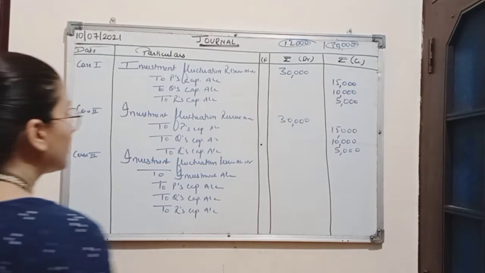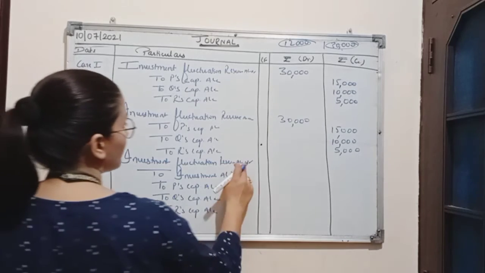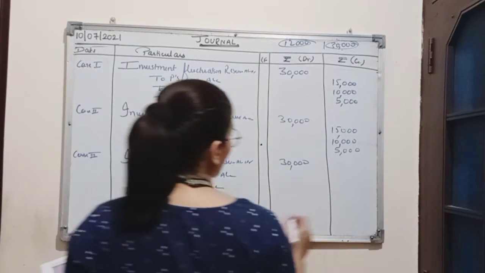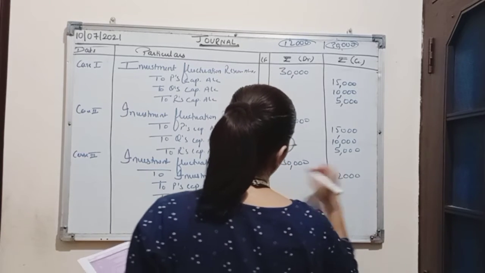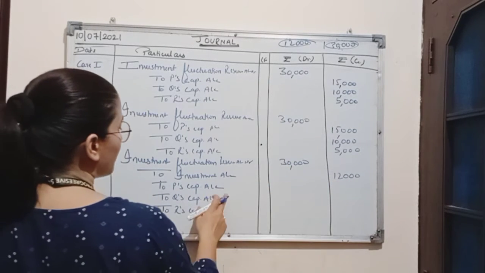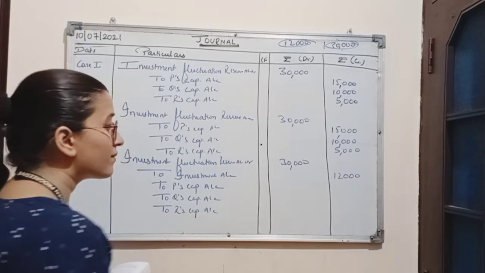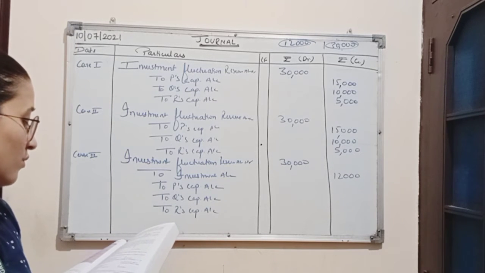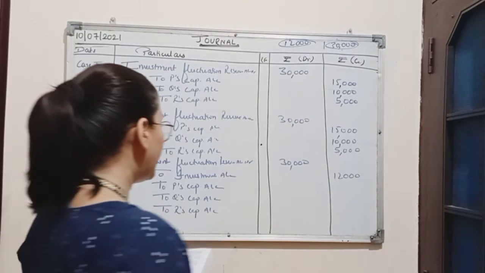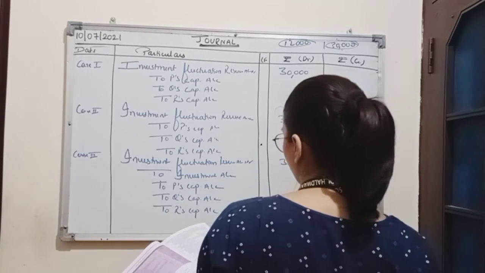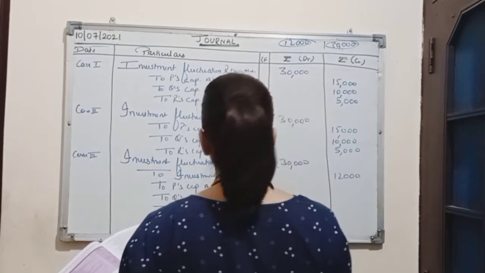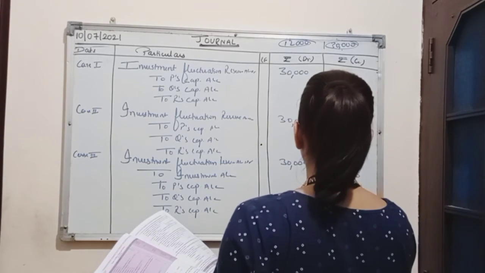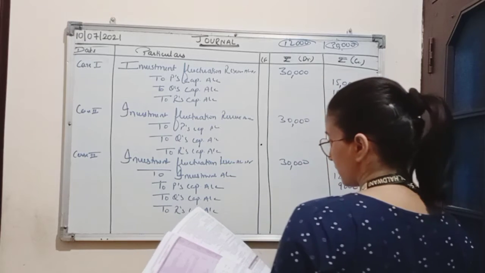Now here investment fluctuation reserve is rupees 30,000, out of which 12,000 is used to overcome the loss and the remaining 18,000 will be distributed among the partners in the ratio 3:2:1. Now dividing 18,000 in 3:2:1, P's capital account will be credited with the amount 9,000.